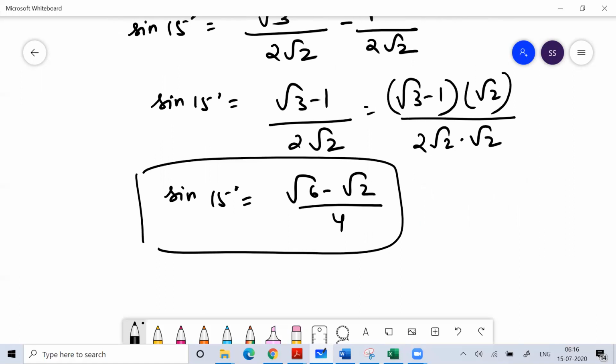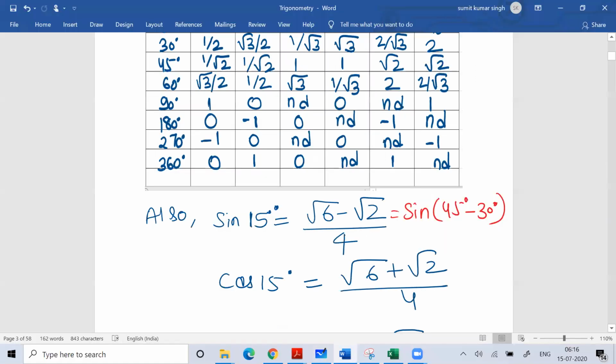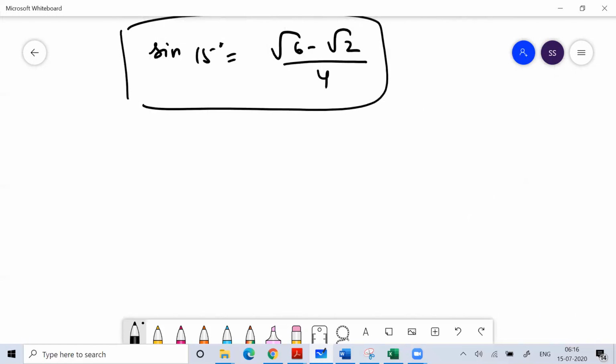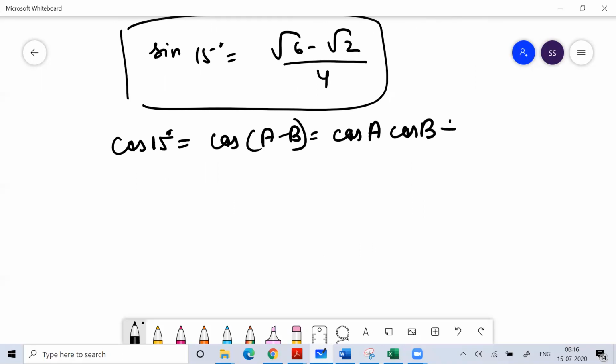So with this you can derive the value of sine 15 degree. Similarly, you can also derive the value of cos 15 degree. For cos 15 degree, you need to use cos(a minus b). So cos(a minus b) is nothing but cos a cos b plus sine a into sine b. So this relationship we use for cos(a minus b), that is cos a cos b plus sine a sine b.